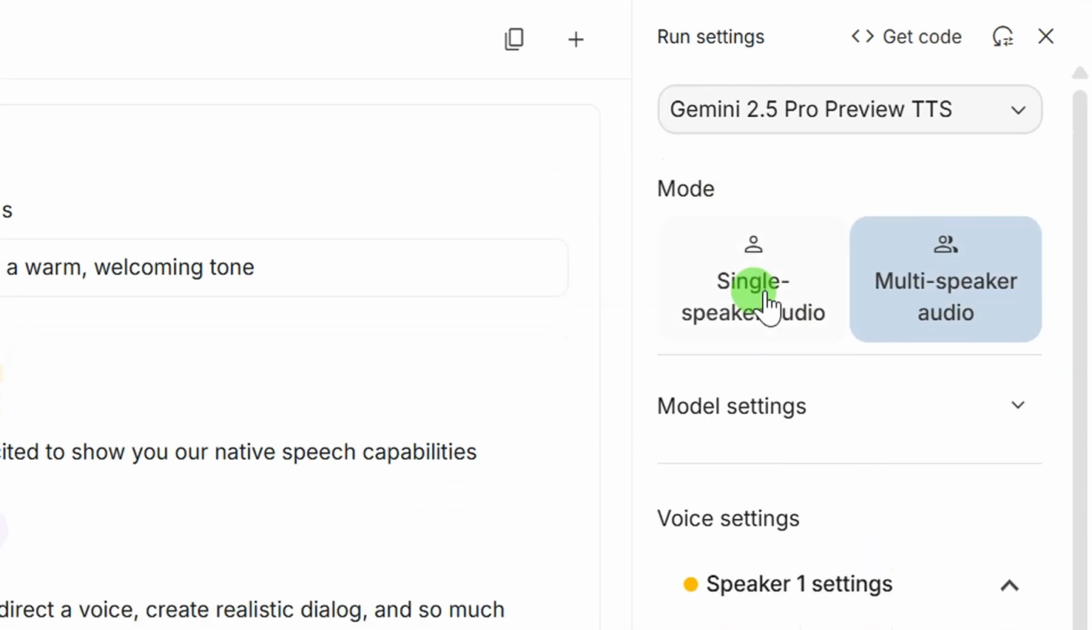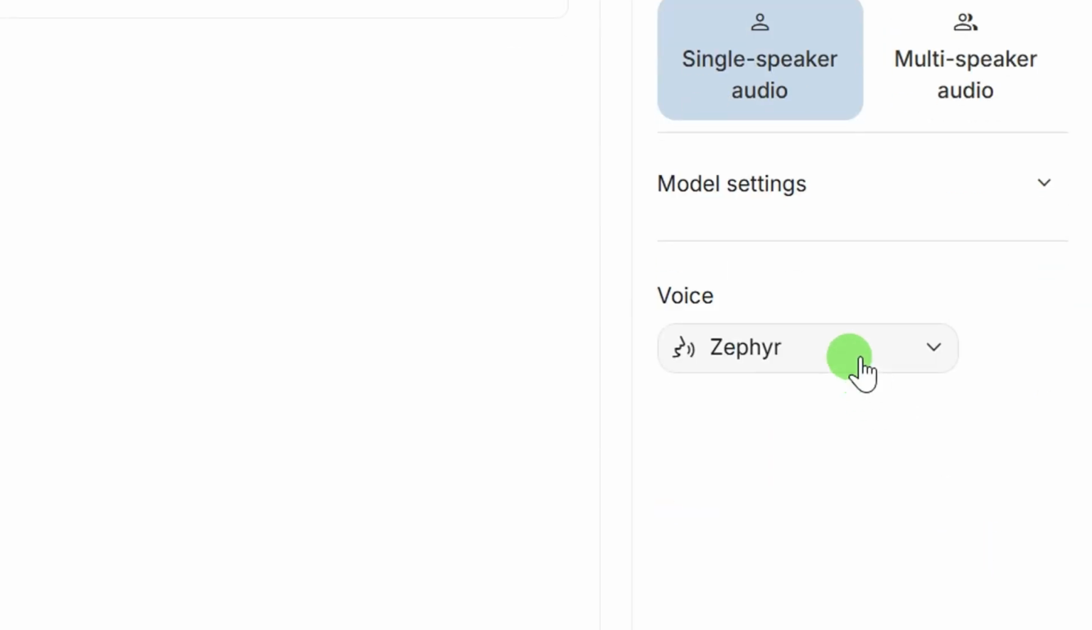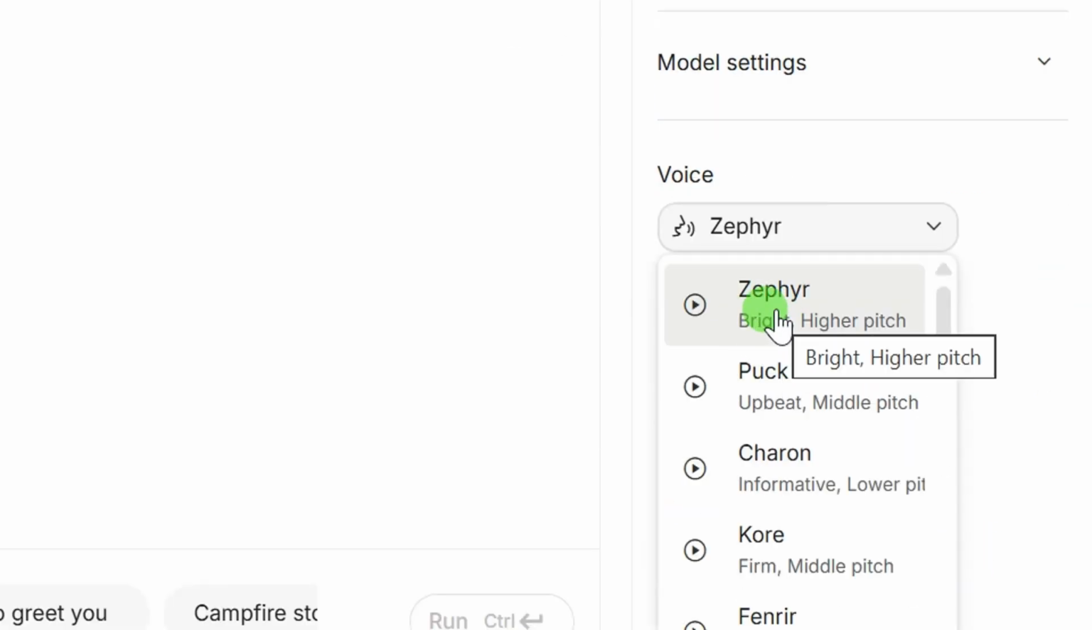Once that is selected, make sure you select single speaker audio. Select that and then come down here. This is where you can pick the voiceover artist to voice over your video. If you click on this play option, you can listen to how each of these voiceovers sounds like.